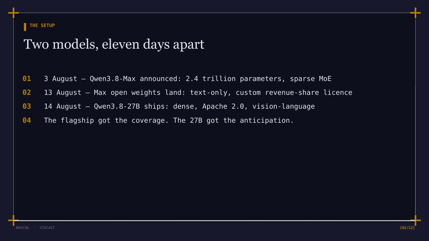Here's the sequence. On the 3rd of August, Alibaba announced Qwen3.8 Max, 2.4 trillion parameters, a sparse mixture of experts model. On the 13th, its open weights arrived, but text only, stripped of the vision and long context features that made the hosted product interesting, and under a bespoke license with revenue share obligations rather than a standard open one. Then on the 14th, the 27B shipped: dense, clean, Apache 2.0, and natively multimodal. The flagship got the press cycle. The small one got 2 weeks of anticipation from people who read model cards.